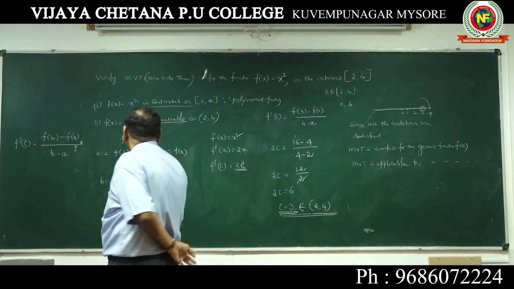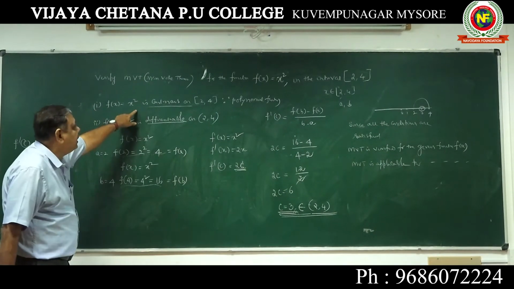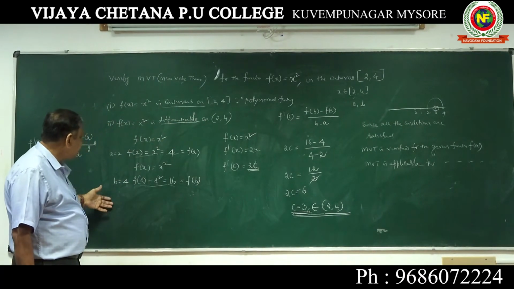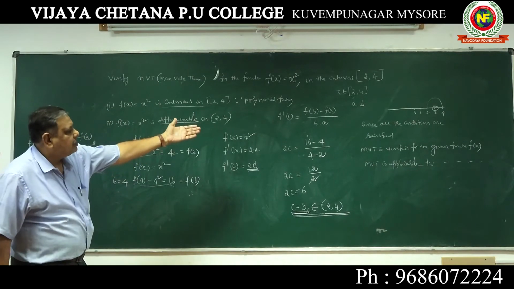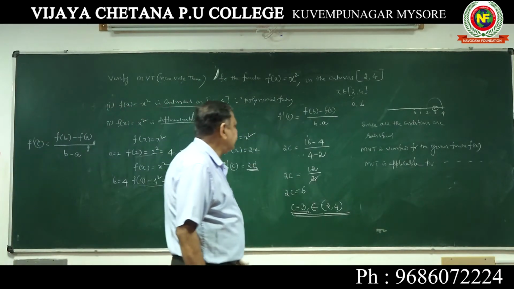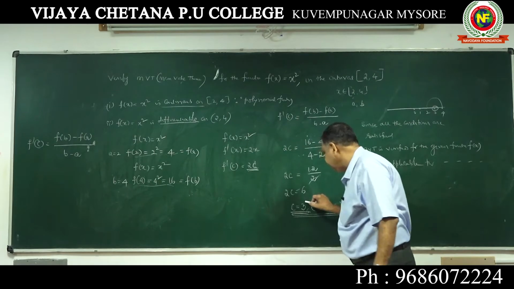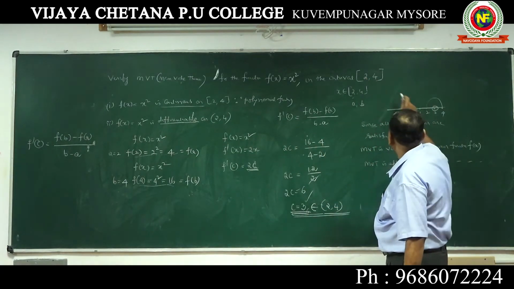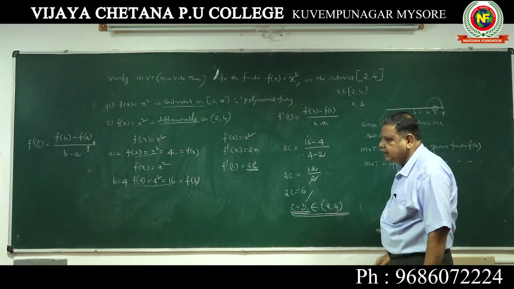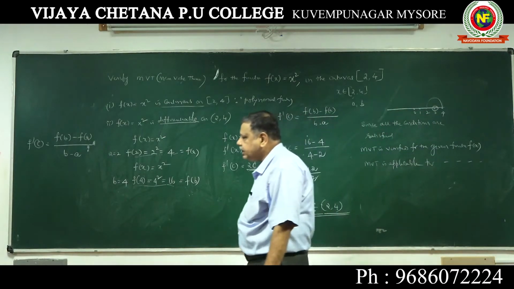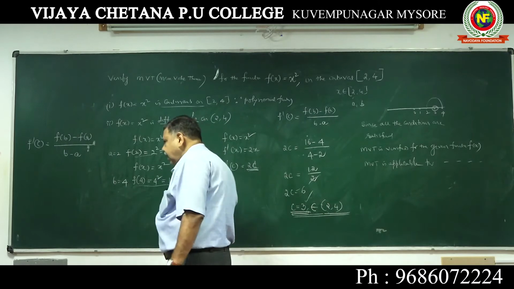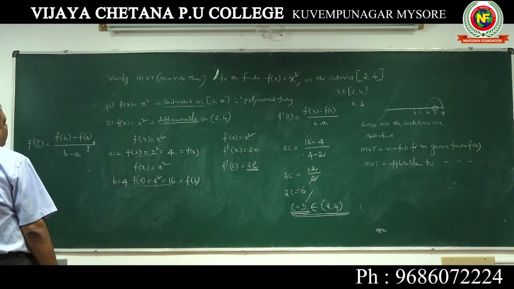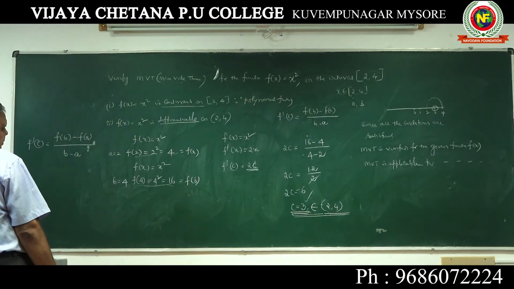I will explain again. Write the continuity, write the differentiability on the open interval, then find f(a), find f(b). Use the formula f'(c) equal to f(b) minus f(a) by b minus a. Calculate the value of c. This c should belong to this particular interval. Definitely it belongs to 2, 4. 3 is in between 2 and 4. So all conditions are satisfied, and this is the one you should write: MVT is applicable for the given function.